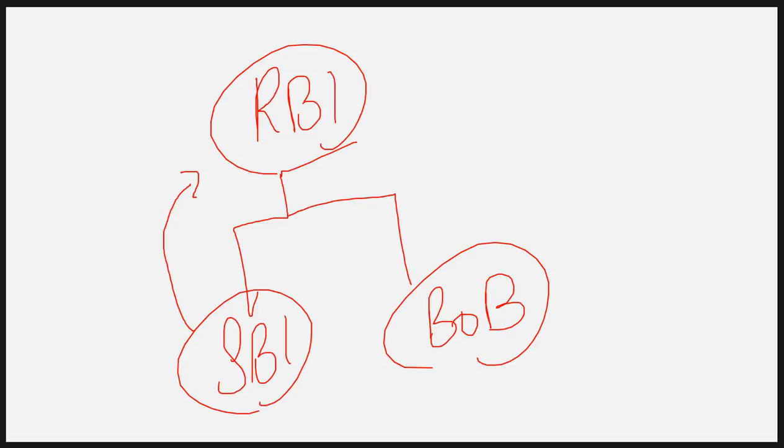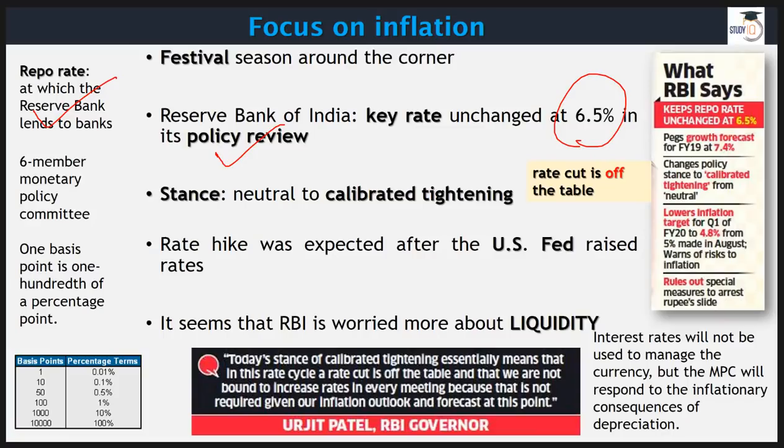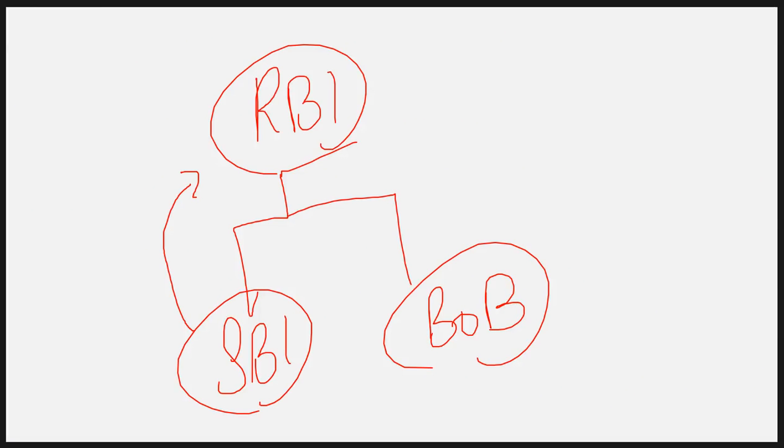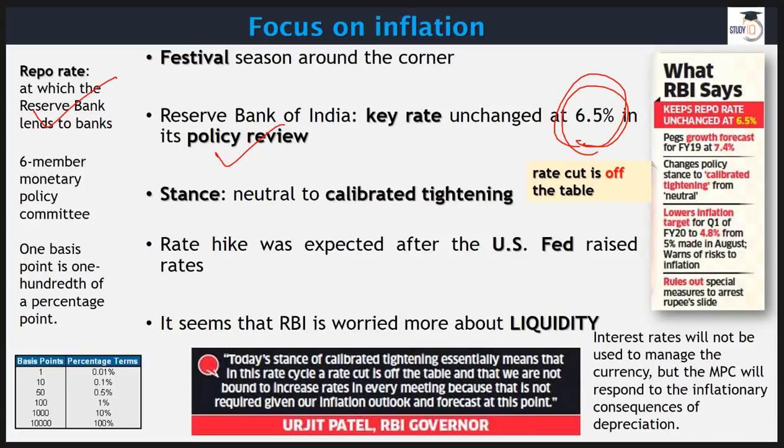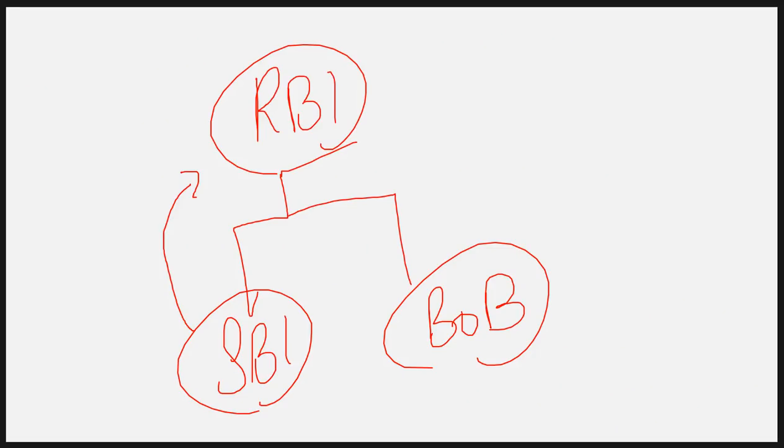So same thing goes for SBI and BOB as well. RBI will give money to SBI for government securities that will be deposited by SBI, and then RBI will hand over money, but it will charge interest rate. This interest rate is called repo rate, right? Repo rate is a rate at which the RBI lends money to banks.